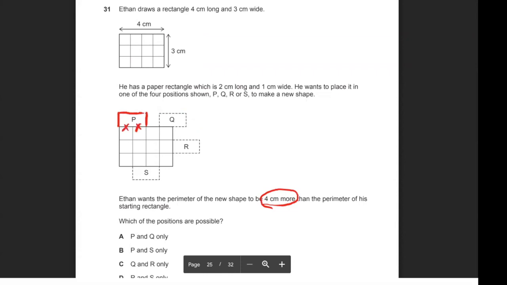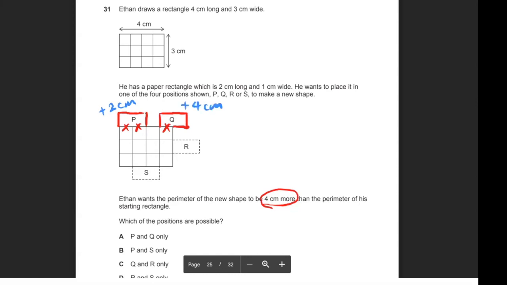So overall, that gives me an additional 2 centimeters, okay? If I look at Q, I will have an additional 1, 2, 3, 4, 5 centimeters, but I will lose 1 centimeter. So that gives me an overall increase of 4 centimeters, okay?